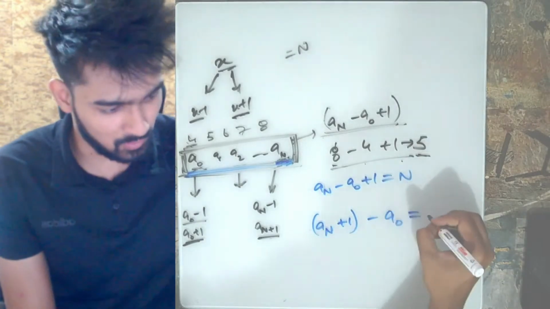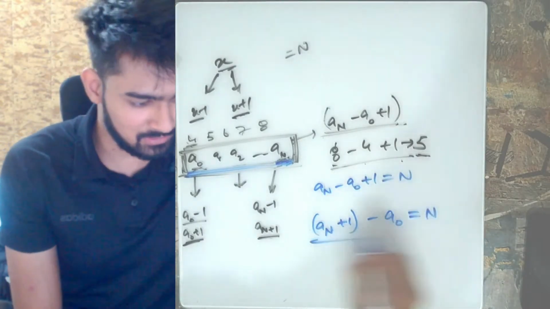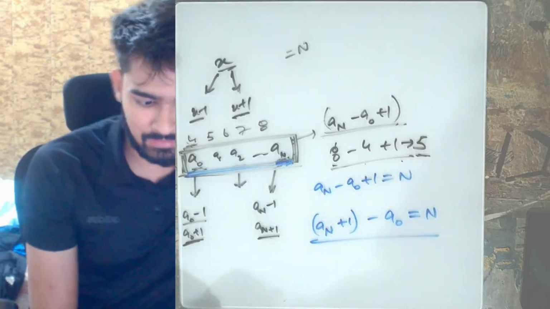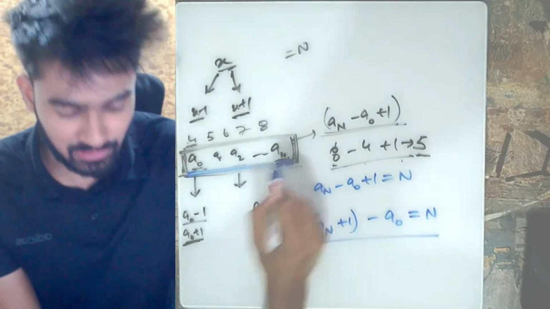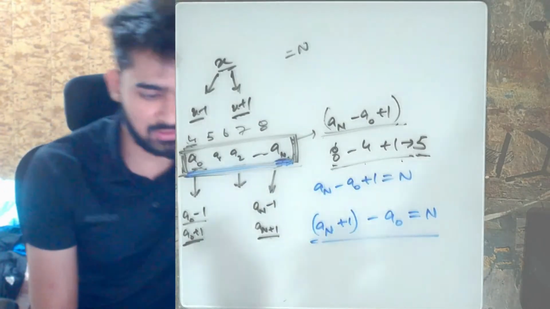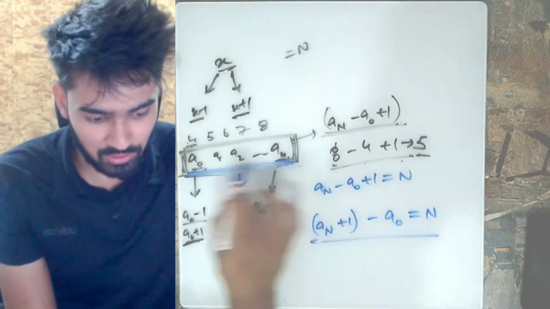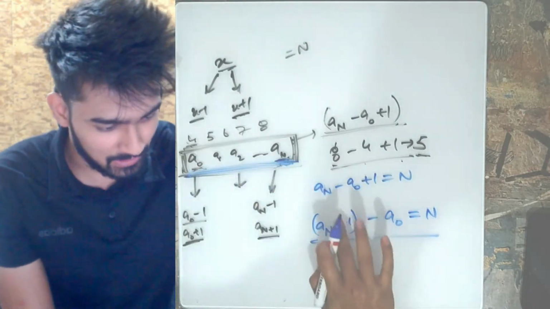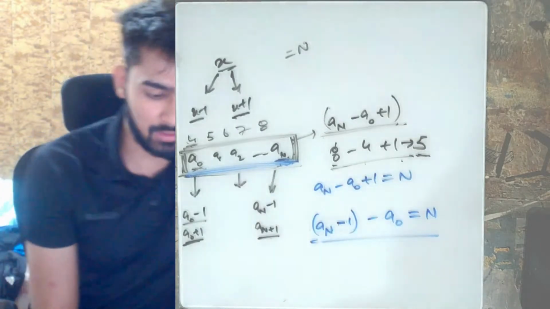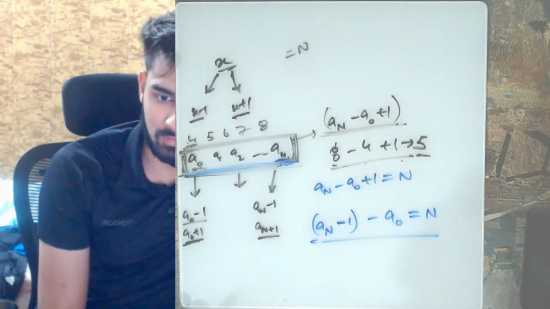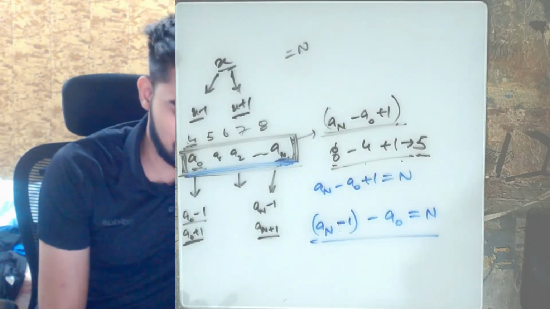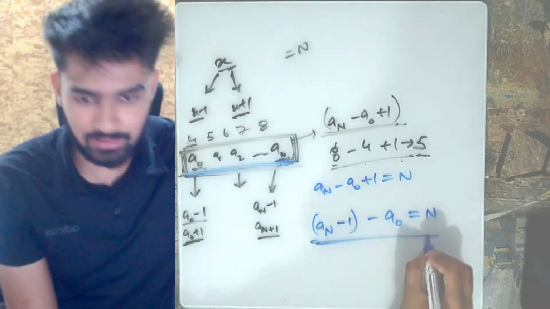This should be equal to n. But this is not possible. The reason is that you'll always have to decrease this value, because if you increase this value, that means this is never going to make a sequence, because all these values were strictly increasing. That means you can only decrease this value by 1. Okay, is this clear?